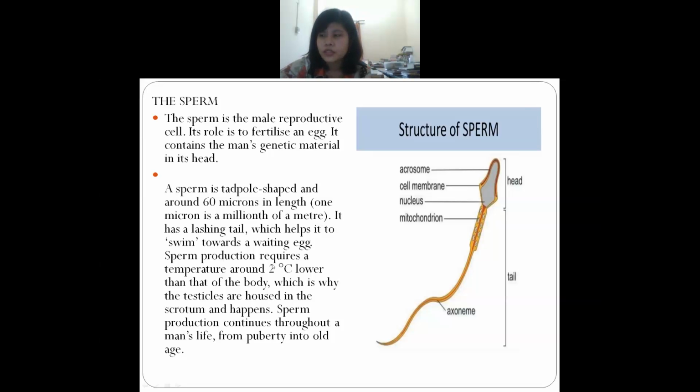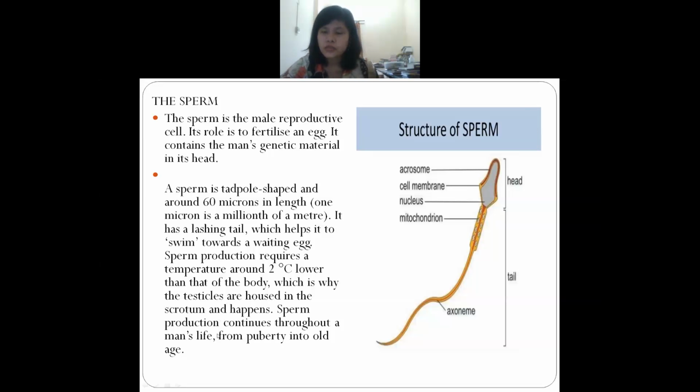And in this sperm, you can see that they require a temperature of 20 degrees Celsius, which is lower than that of the body. That is why this testicle, which you saw in the previous slide, stores them, because they need the same level of temperature.